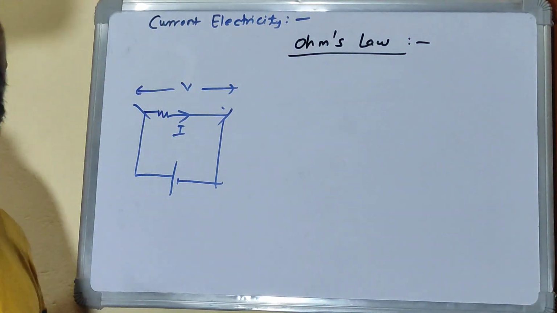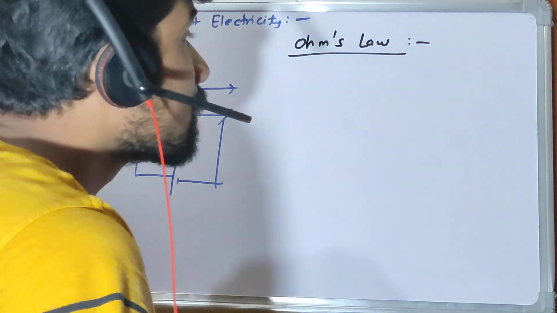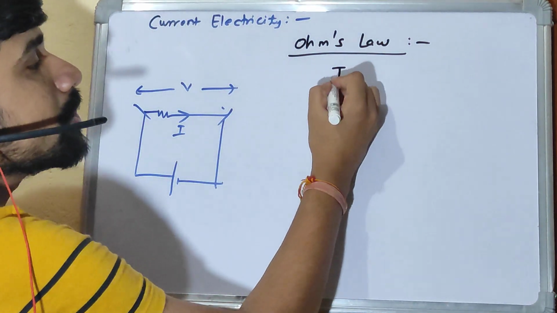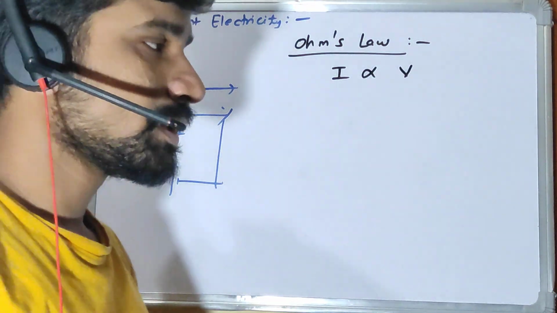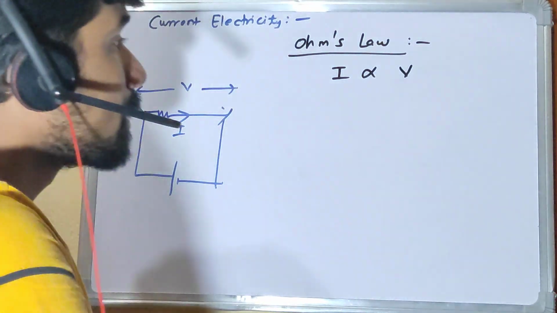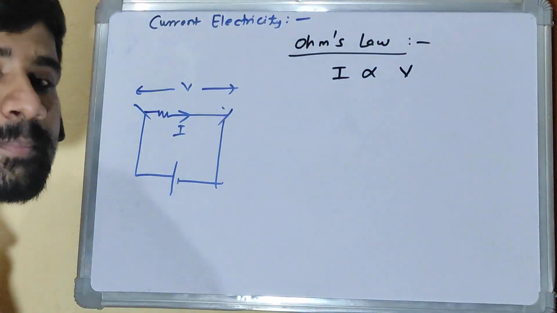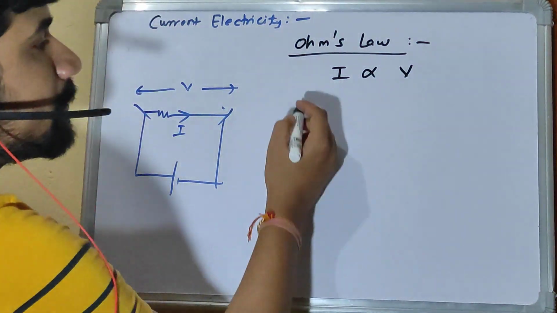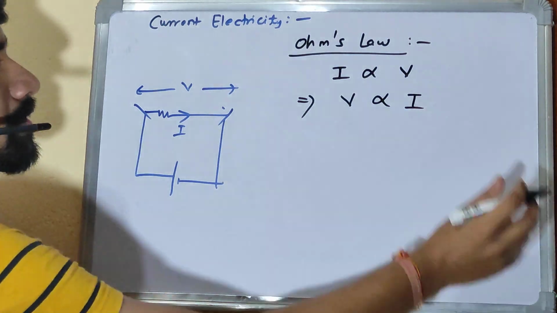For any conductor at constant temperature and pressure, the current flowing across it is directly proportional to the potential difference applied. If I reverse it, I can also say that the potential difference is directly proportional to the current.